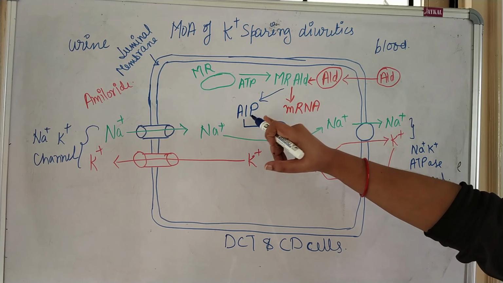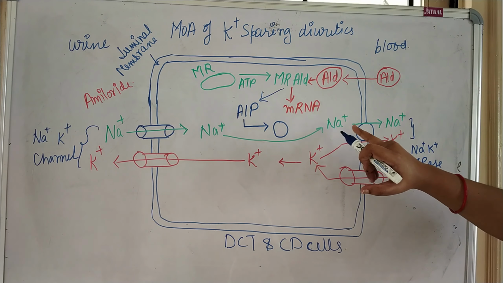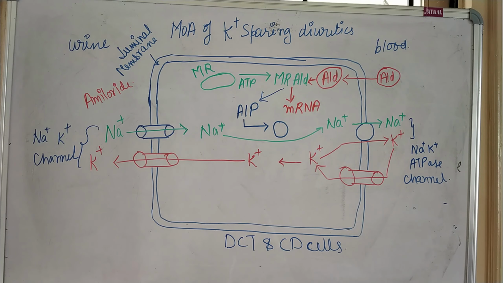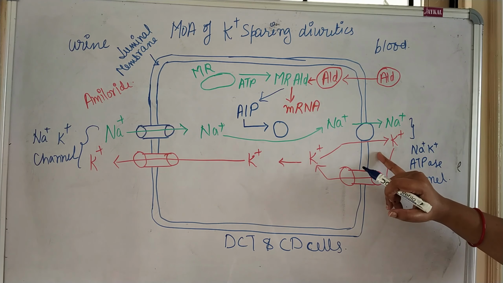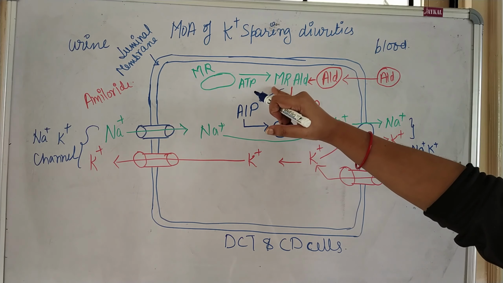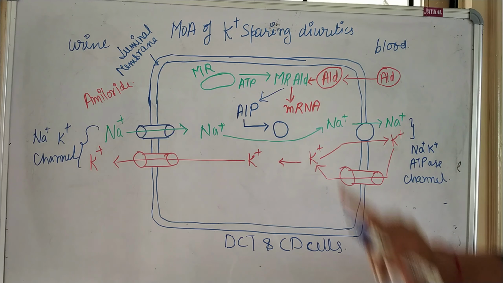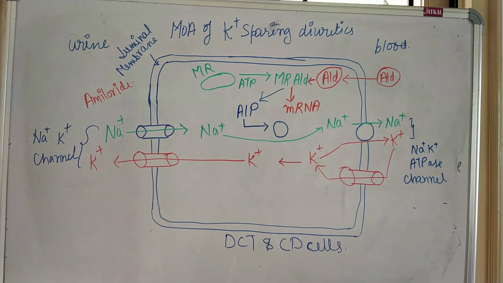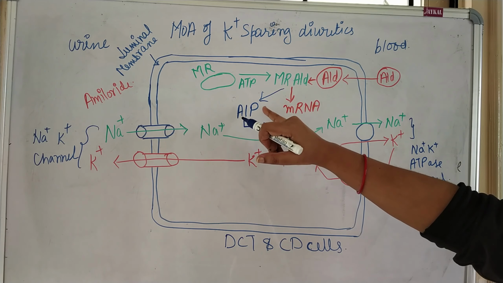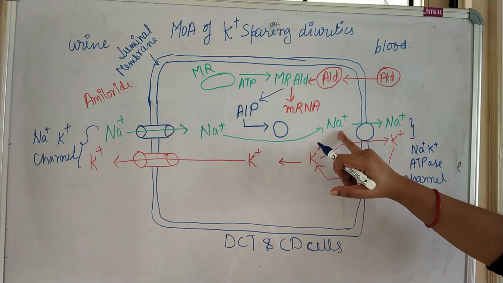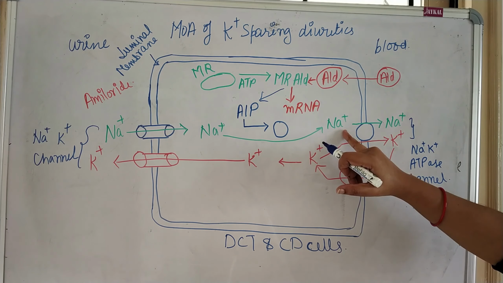That aldosterone induced protein will influence the sodium channel and it promotes sodium reabsorption and potassium secretion. Right? So here you can see this mineralocorticoid aldosterone complex will produce aldosterone induced protein. That aldosterone induced protein influences the sodium channel and promotes the sodium reabsorption in the blood.